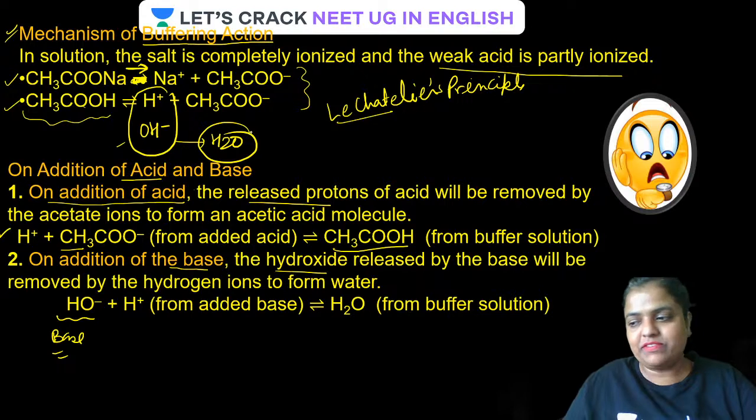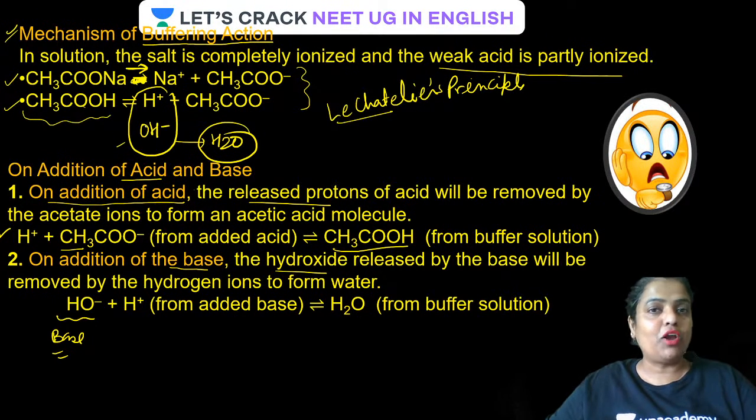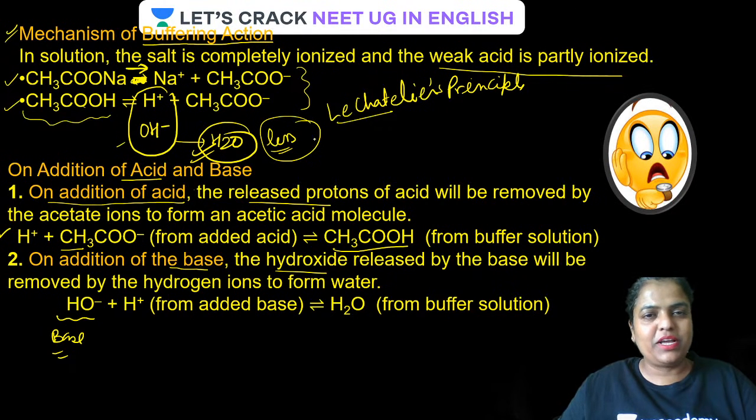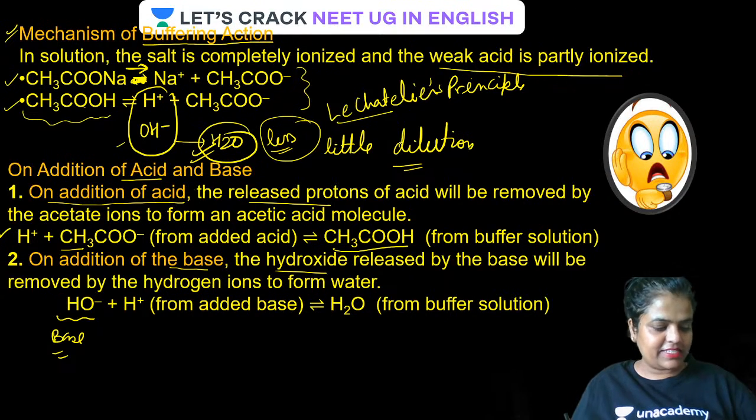As we have studied in the definition of a buffer solution, on addition of a small amount of acid or a base, the pH is not going to change. So the OH minus volume is less, I mean the water molecule which is going to be formed by this is also less. The volume due to formation of water molecule is less, so it is not going to dilute. Very little dilution is going to take place, and that little dilution is not going to hamper the pH of the buffer. Is that clear, guys?